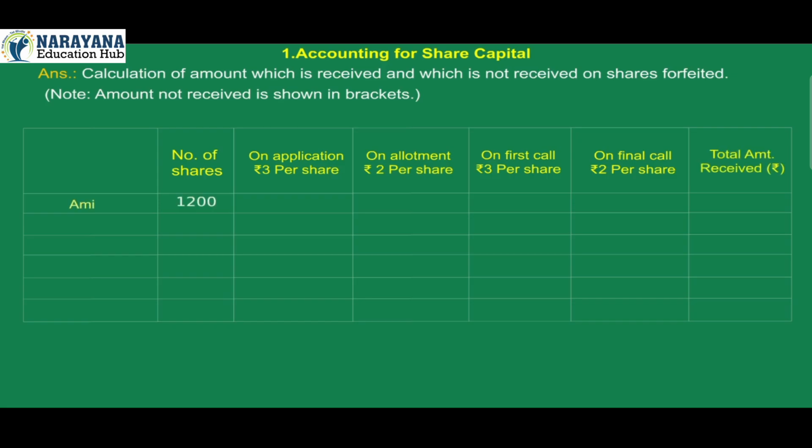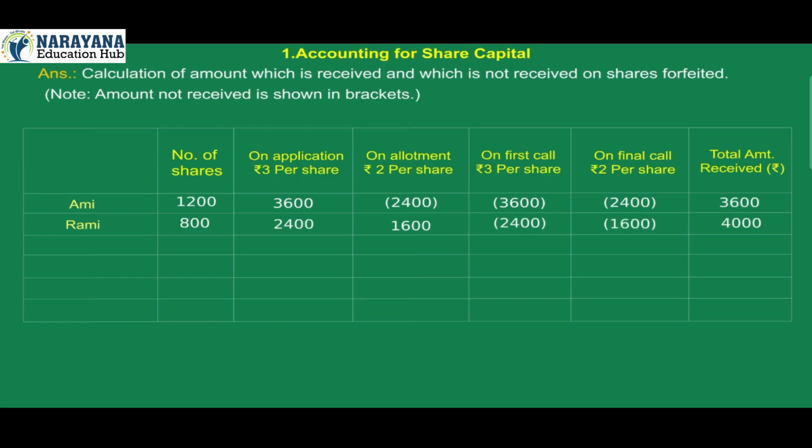Ami 1,200, 3,600, 2,400, 3,600, 2,400, 3,600. Rami 800, 2,400, 1,600, 2,400, 1,600, 4,000.